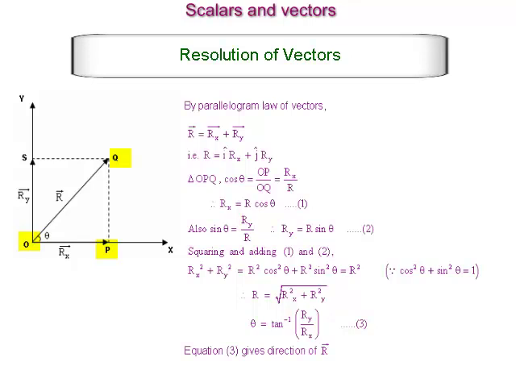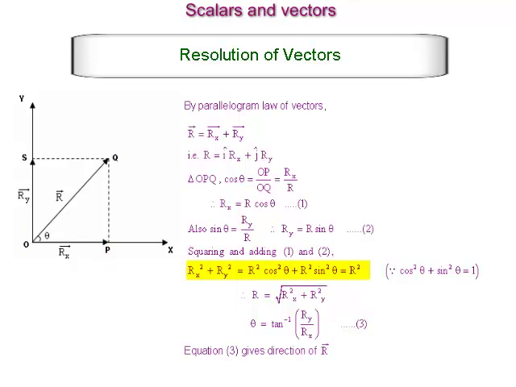In triangle OPQ, cos theta is equal to OP upon OQ, which is equal to Rx upon R. Therefore, Rx is equal to R cos theta. Also, sin theta is equal to Ry upon R. Therefore, Ry is equal to R sin theta.